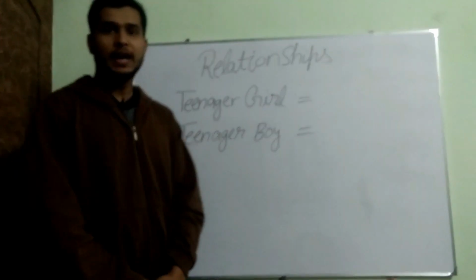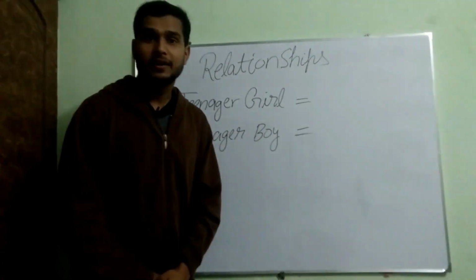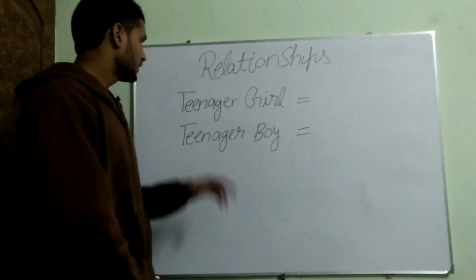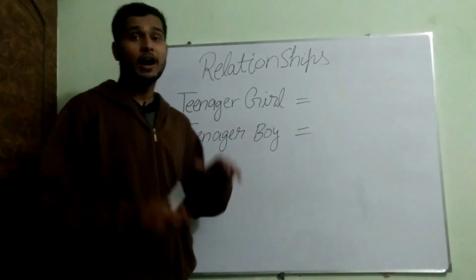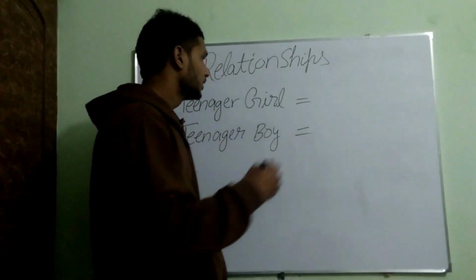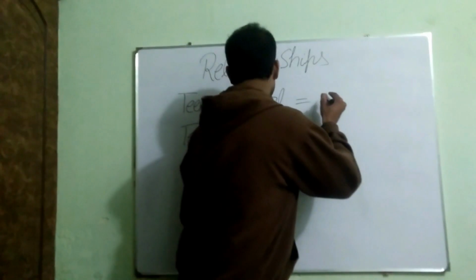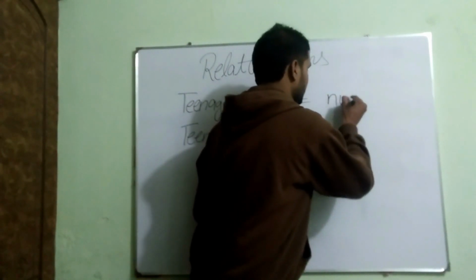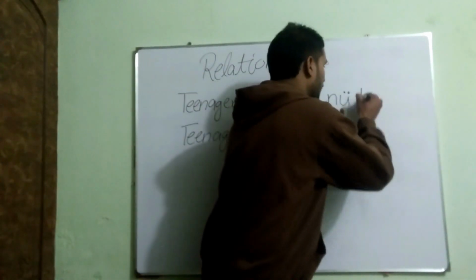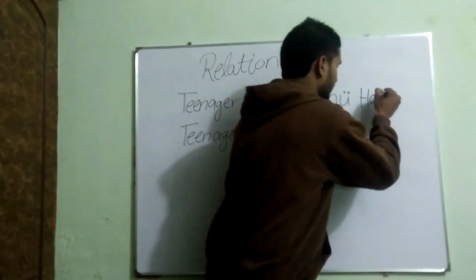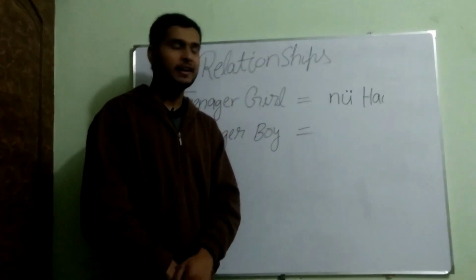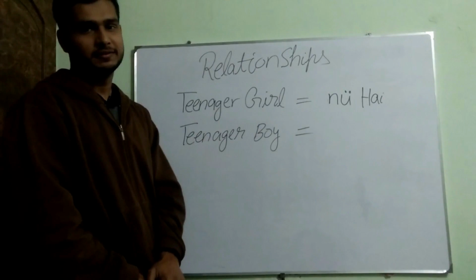The next two we have are teenager girl and teenager boy. How to pronounce these two English words in Chinese, and write and say also. As you know that nü is for female. If I put hai, H-A-I, with nü, it becomes nühai. Nühai, its meaning is teenager girl.